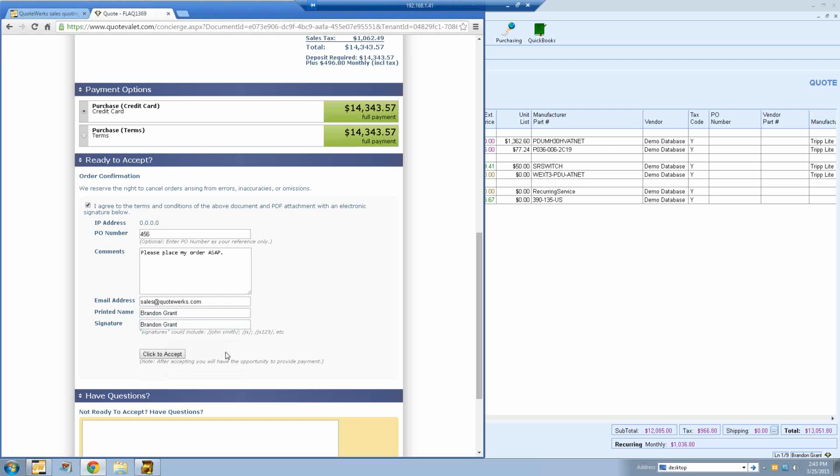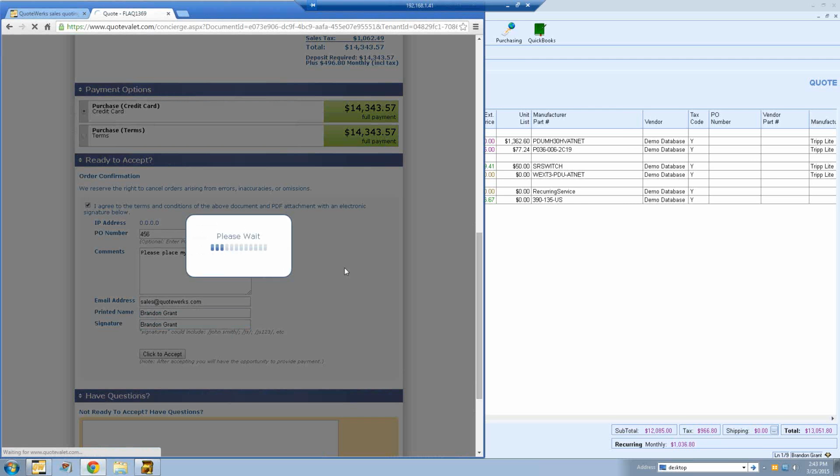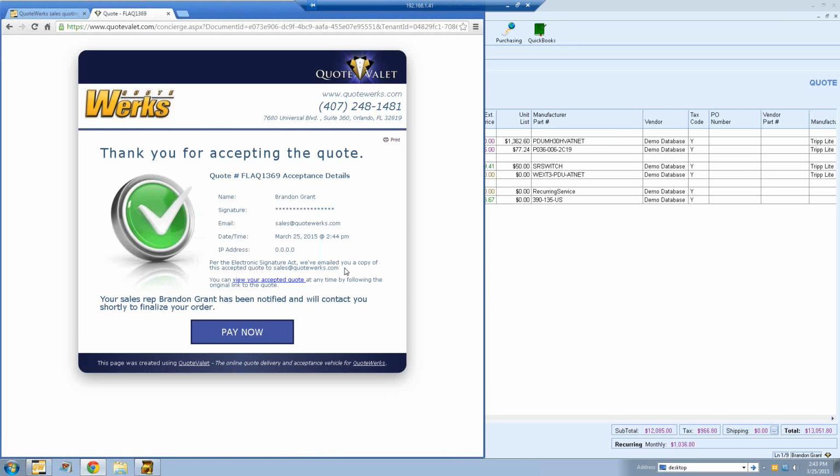And we'll put in our signature, and then we'll click to accept. Now, once the customer has accepted the quote, there's a couple things that are going to happen. First, as a sales rep, you're going to receive an email notifying you that the customer has accepted the quote.